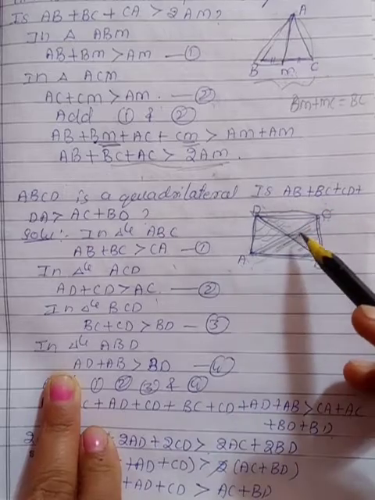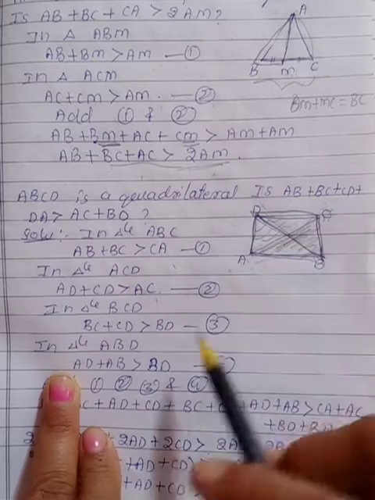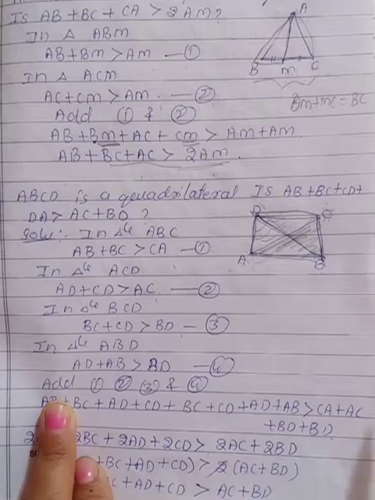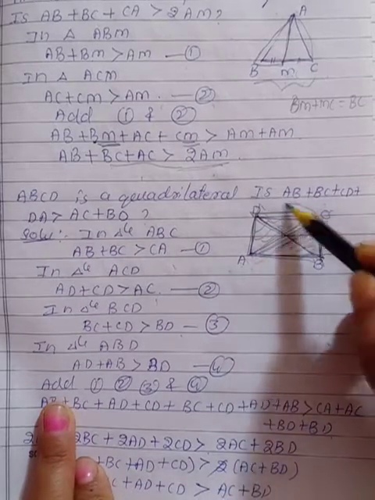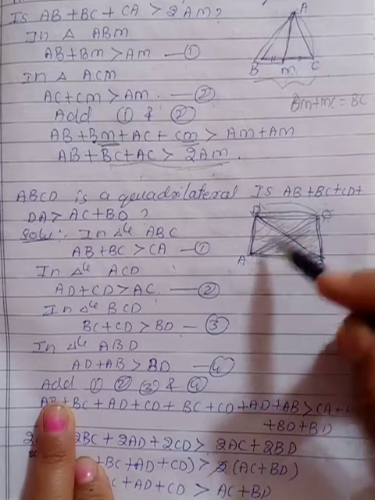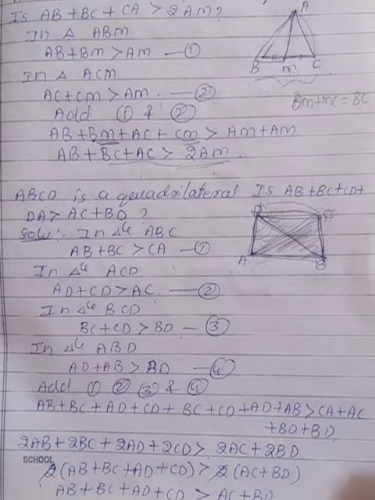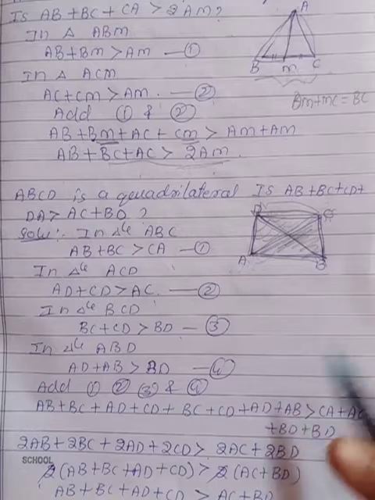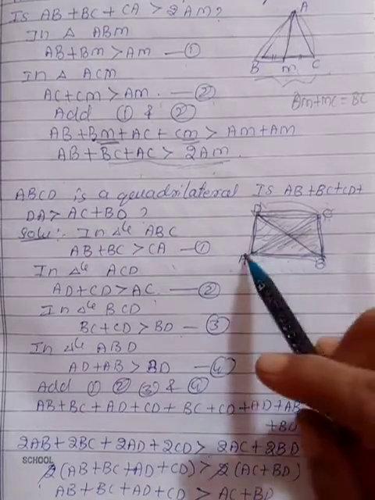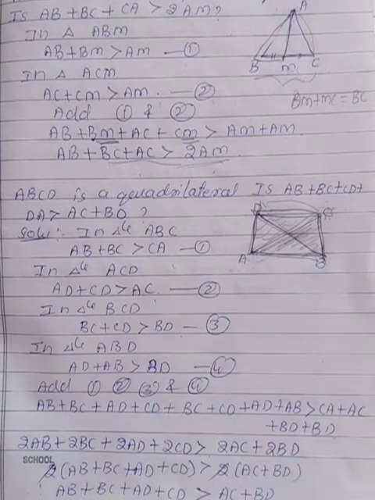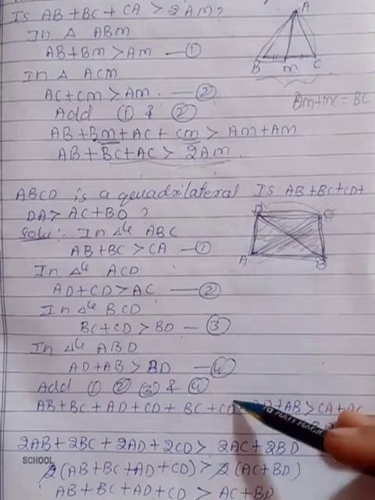BC plus CD is greater than BD. Next, go with this part. AB plus AD is greater than BD. Okay, ABD you take down. Now, call it as 3 and 4.